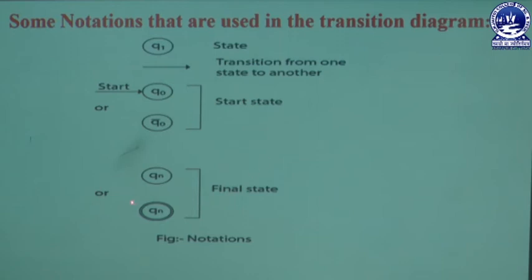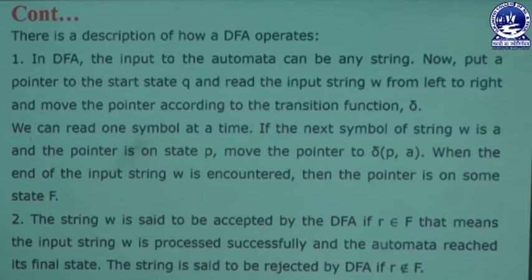Here we know that the double circle represents the final state, and sometimes a single circle may be considered as a final state according to the situation of an application or a specific transition diagram, though not every time. Next we are going to learn that the DFA takes as input to the automaton any string.